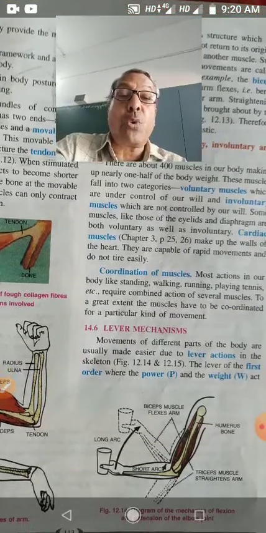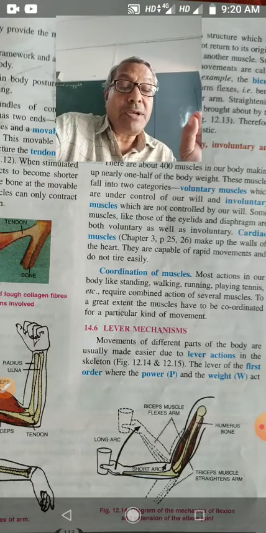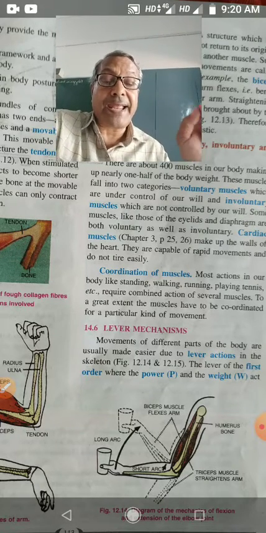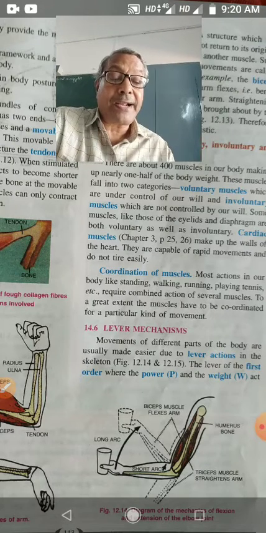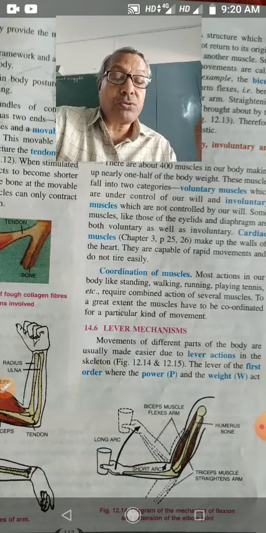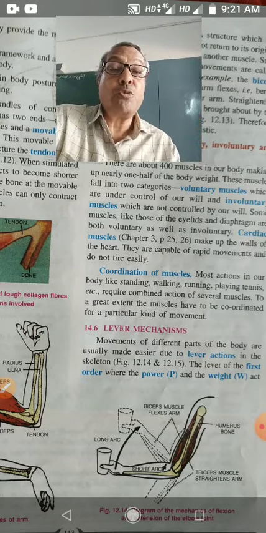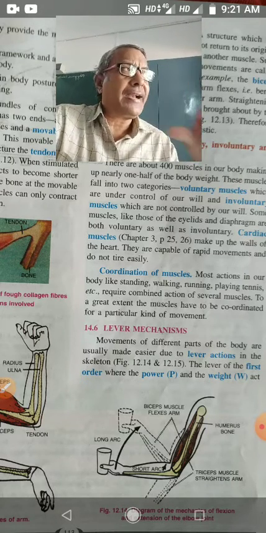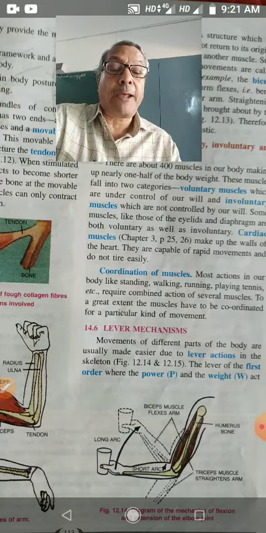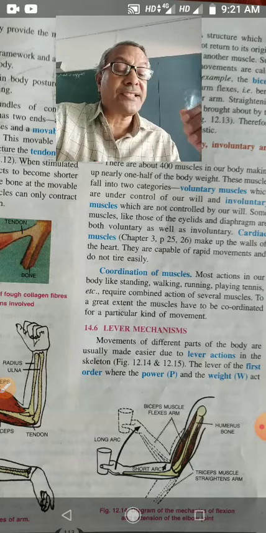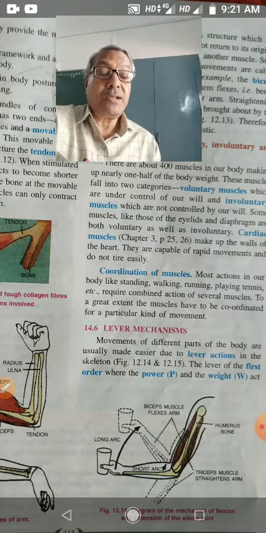Next, you should know coordination of muscles. Actions of our body like standing, walking, running, playing require combined action of several muscles. To a great extent the muscles have to be coordinated for a particular kind of movement, so that at the time of movement there is no problem and body organs can move freely.